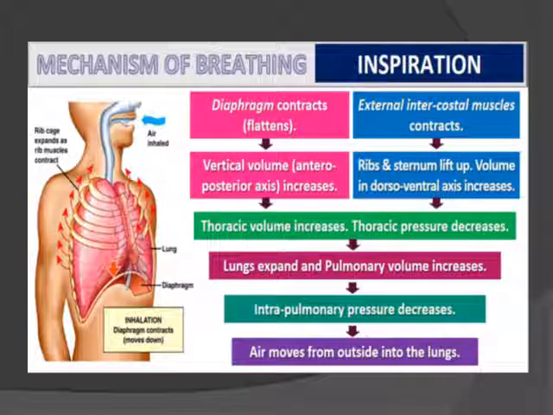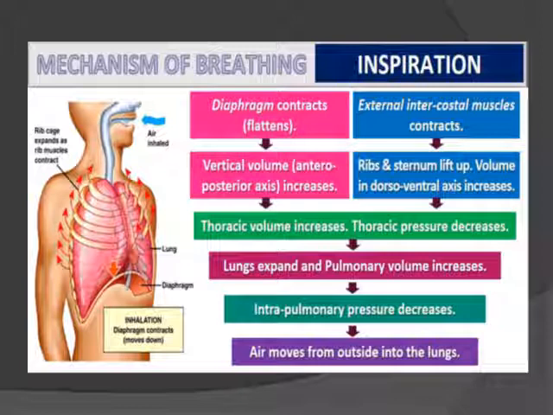So because of the contraction of the external intercostal muscles and the flattening of the diaphragm, the vertical volume increases, and the ribs and the sternum, the tie-shaped bone, lift up.